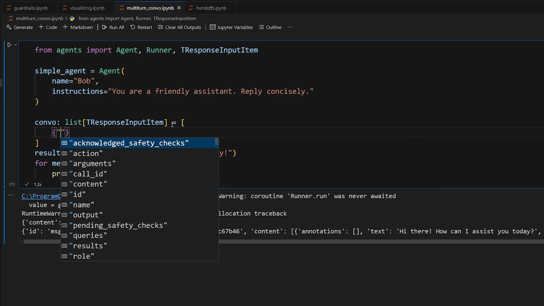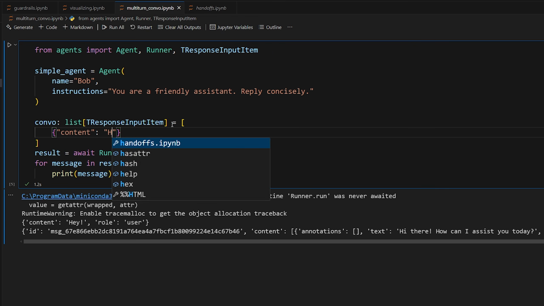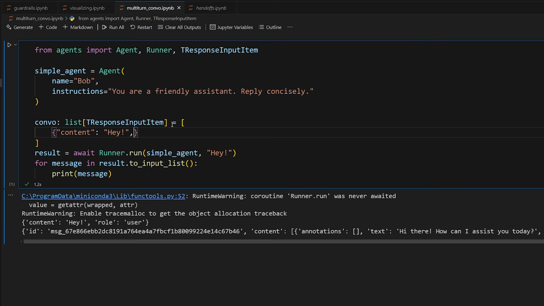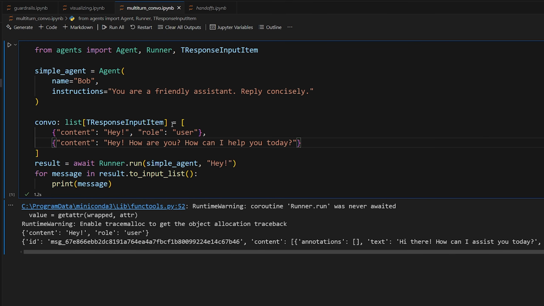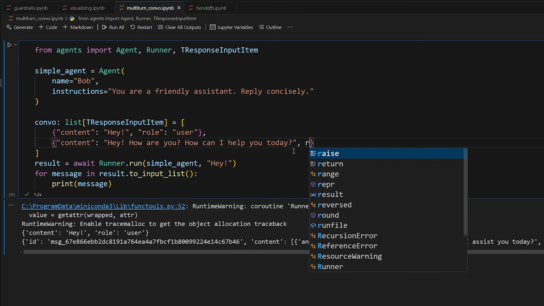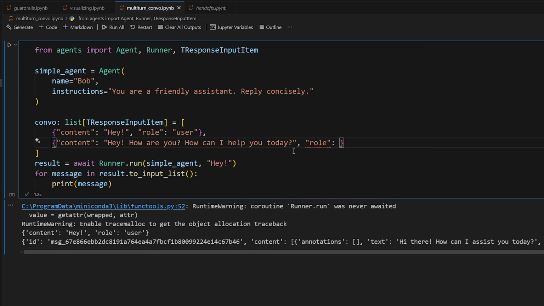So we could do, for example, our initial message saying, "hey", and this is going to be by the user. And then we can have the next message by the assistant that says, "Hey, how are you? How can I help you today?" with the role of assistant. So basically what I'm trying to show you here is that we can manually create this conversation in the same format that it was outputted as.